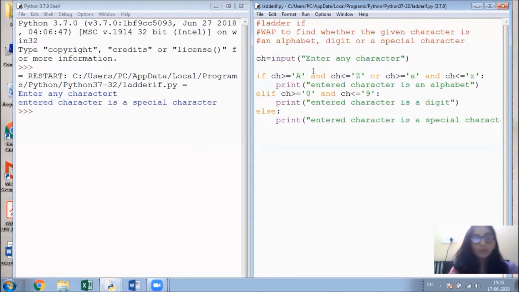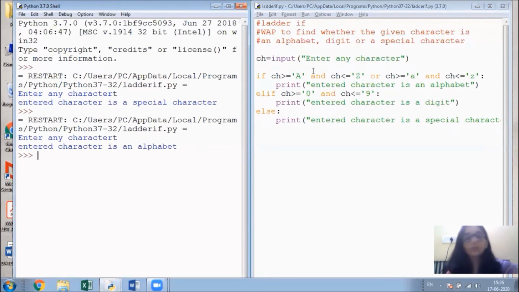So I am going to run it again. Suppose I have entered T. Yes, it is an alphabet. Because the relational operator had been placed wrong, it was a logical error, which we have removed. Now it is giving the correct output.